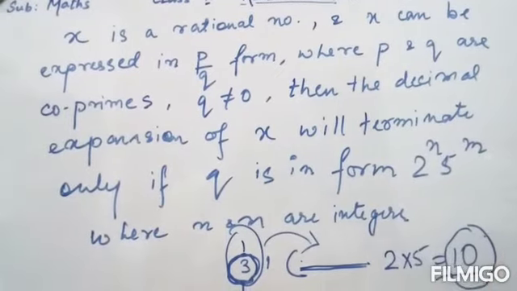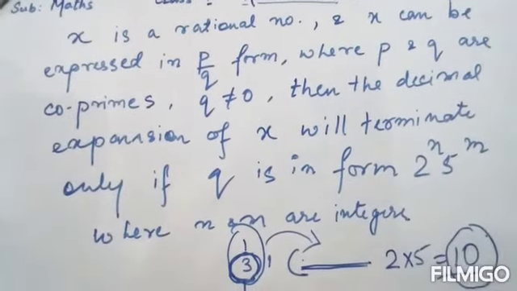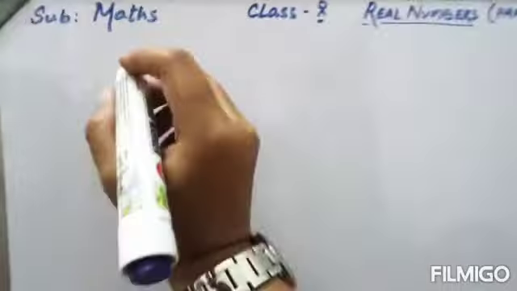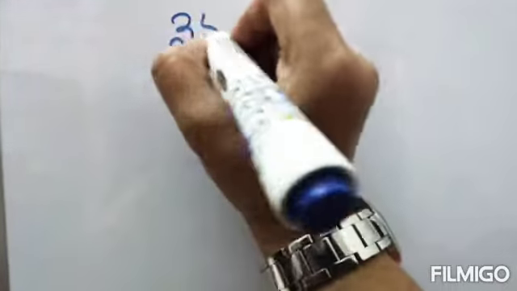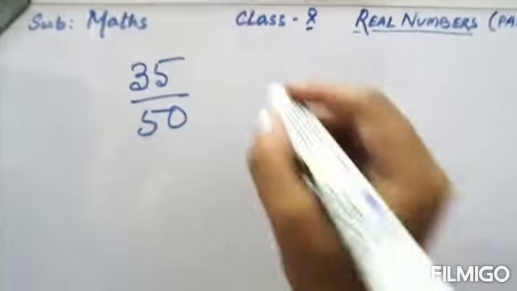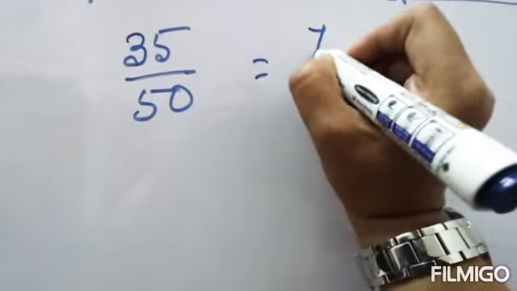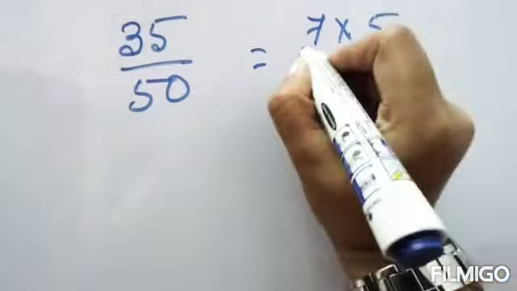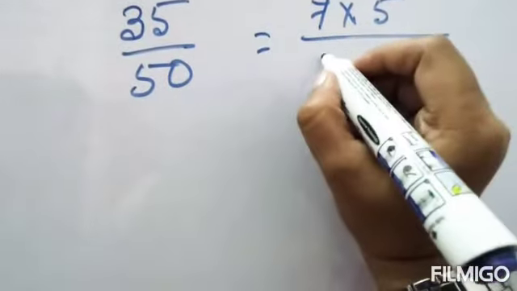This is what is stated in the theorem. Suppose I give you a number as 35 by 50. Now this can be expressed how? 35 means 7 into 5, and this one means what?